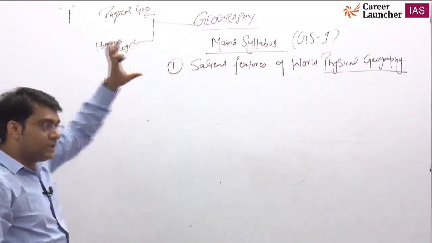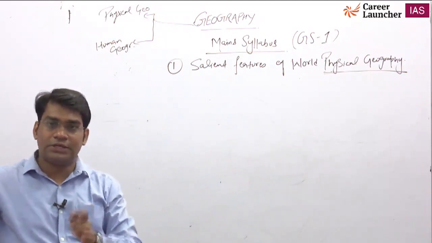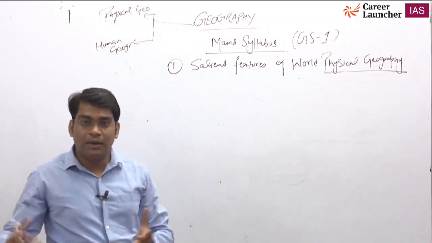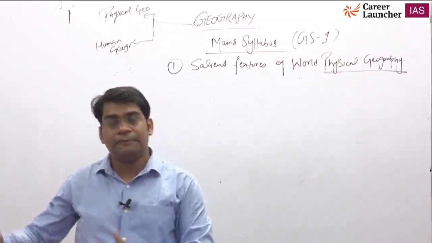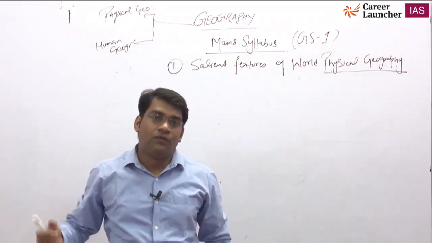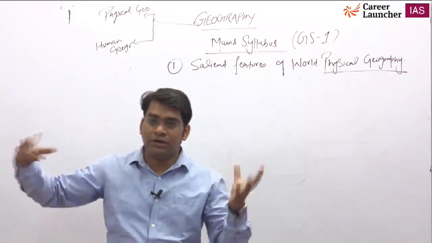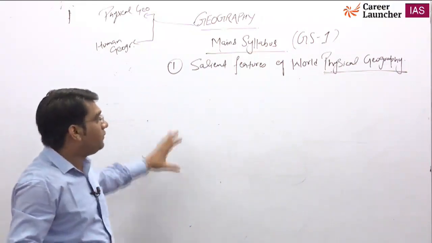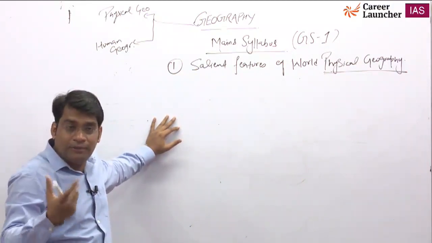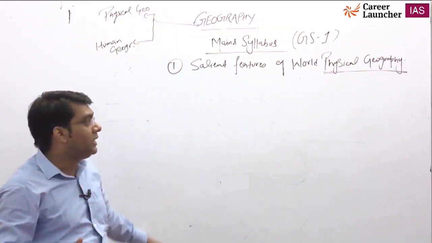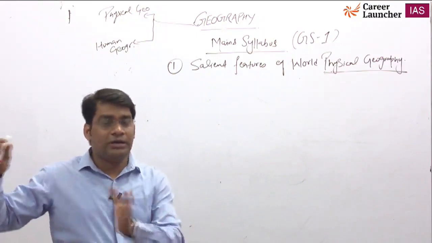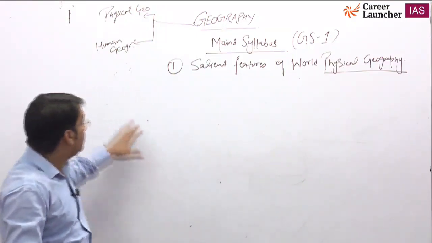One part is physical geography, about the physical features, whatever you see on the earth's surface, like mountains, plateau, plain, river, ocean, sea, lake, and the atmosphere, about the climate and weather changes, whatever you see in your surroundings, all are part of physical geography. And when we talk about the settlement of human beings, their occupation, their culture, the human aspects linked with geography, that is part of human geography.